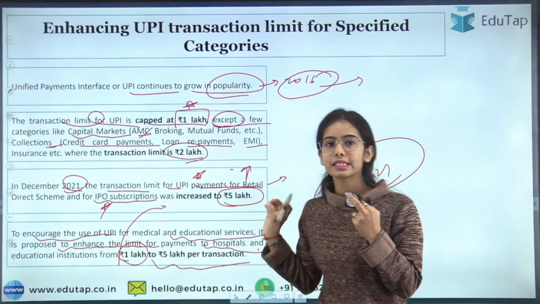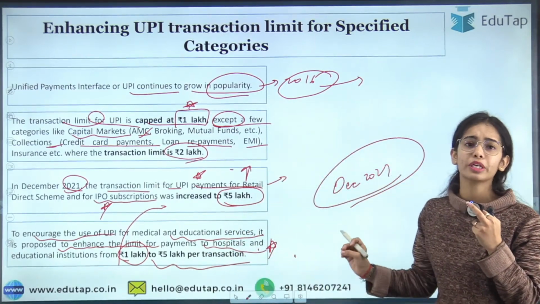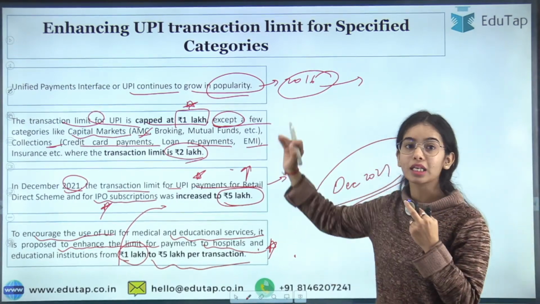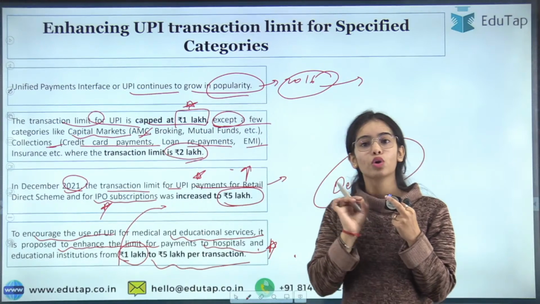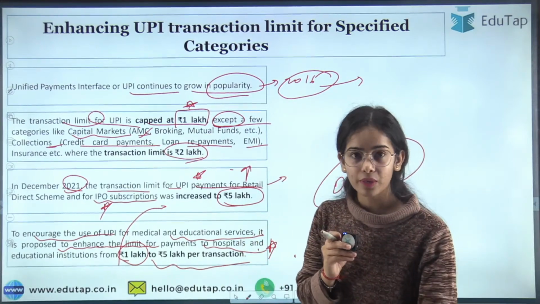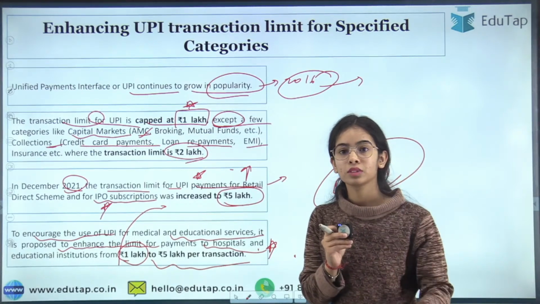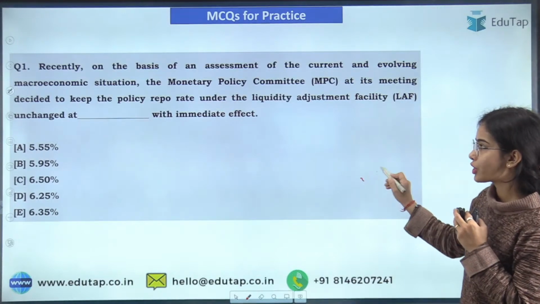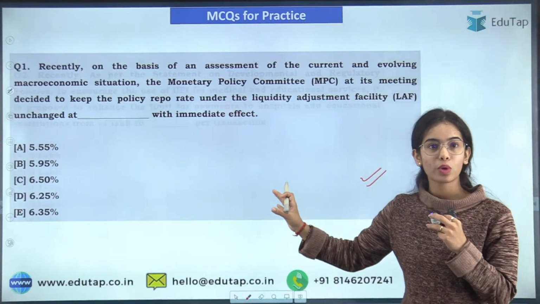So I hope this is clear from the news article. These are the numbers that you need to remember. I do not want to stretch it a lot because here the numbers are very important that you have to remember. Okay. So any confusion now, or should we move forward? No confusion?